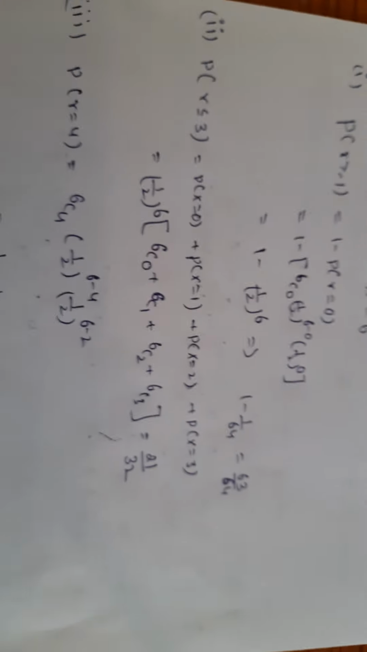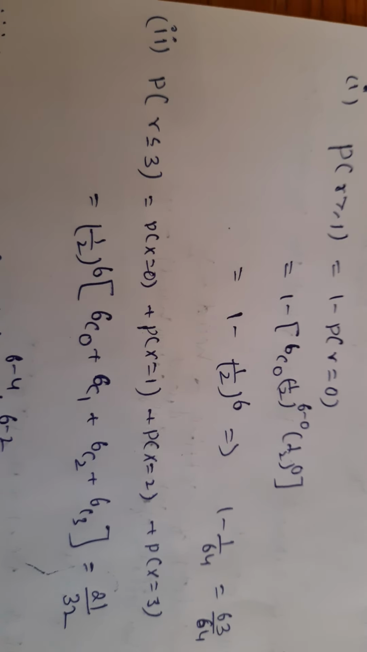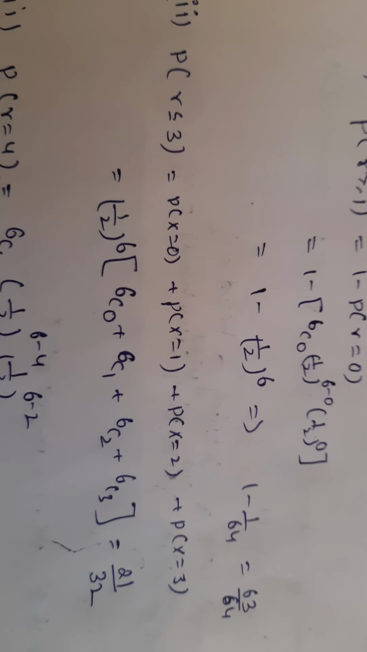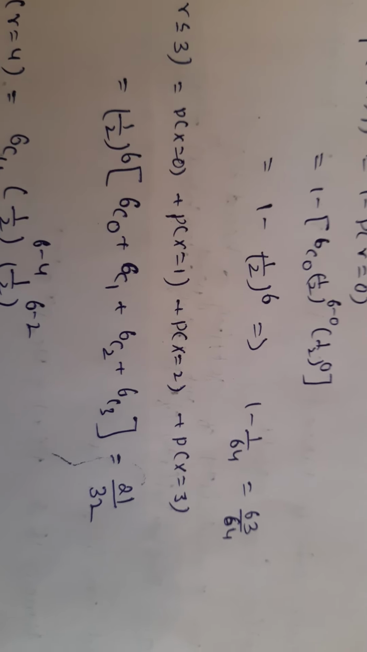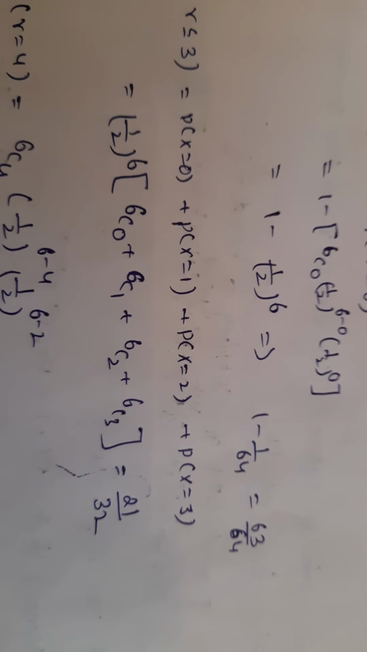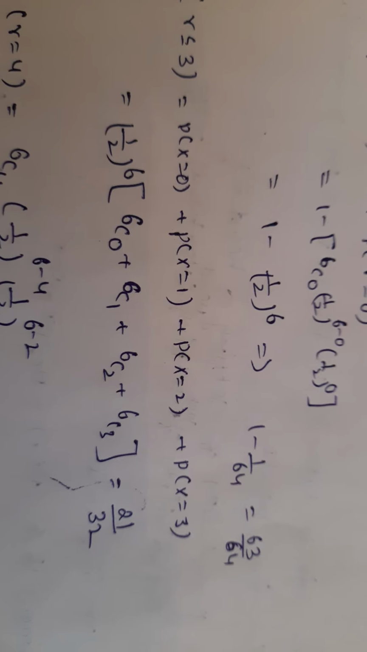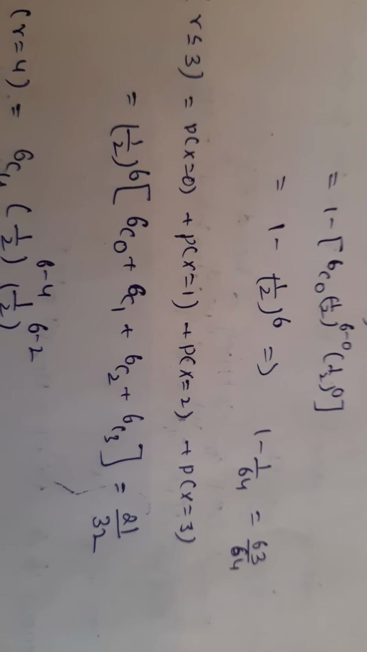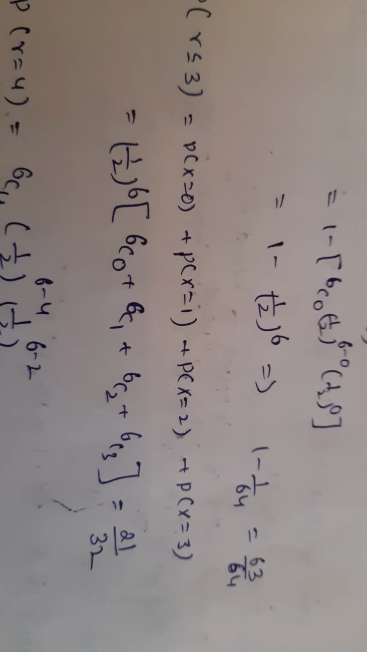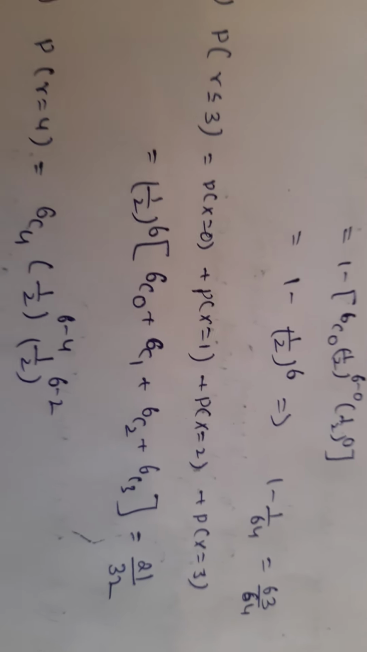Question number 2. Probability of less than or equal to 3 successes. P of R less than or equal to 3 means P of x equal to 0 plus P of x equal to 1 plus P of x equal to 2 plus P of x equal to 3. 1 by 2 to the power of 6 is a common term here. So 6C0 plus 6C1 plus 6C2 plus 6C3, total output here is 21 by 32. Probability of less than or equal to 3 successes is 21 by 32.